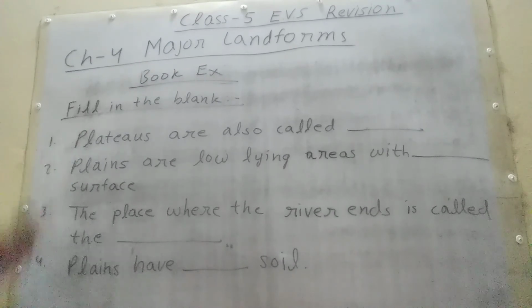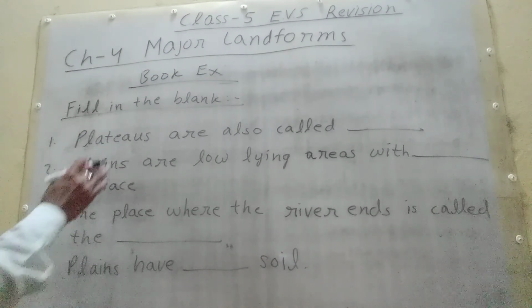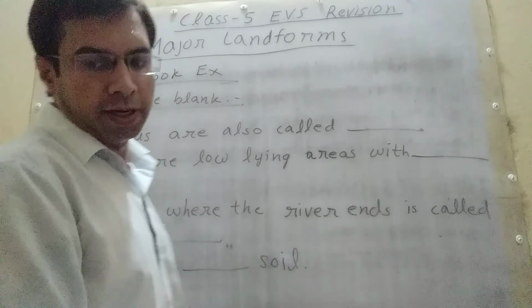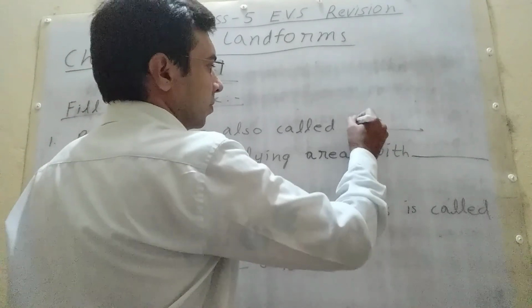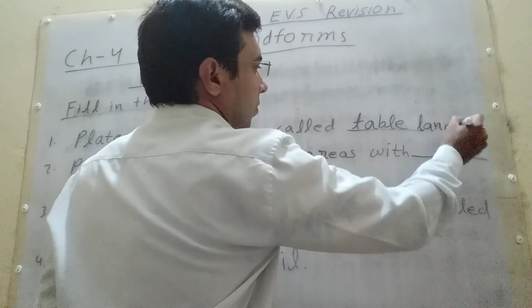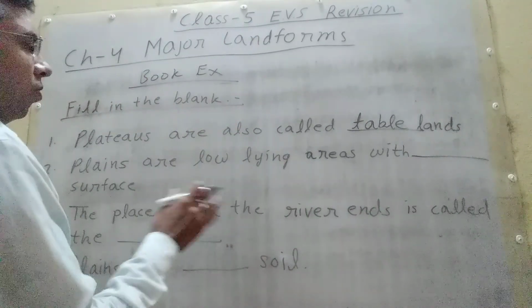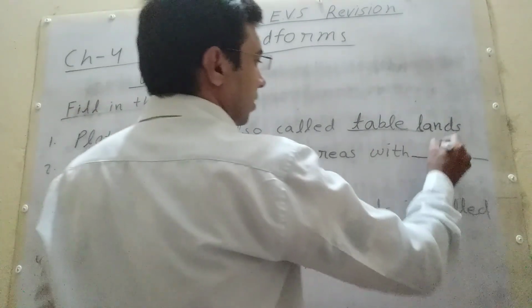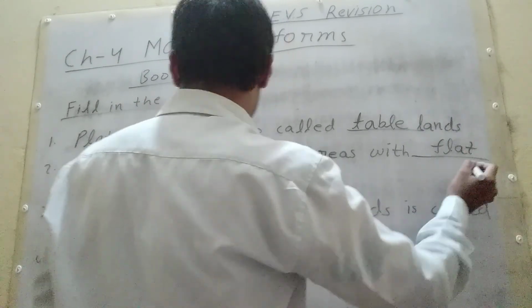Students, now book exercise. Fill in the blanks. Plateaus are also called tablelands. Plains are low-lying areas with flat surface.